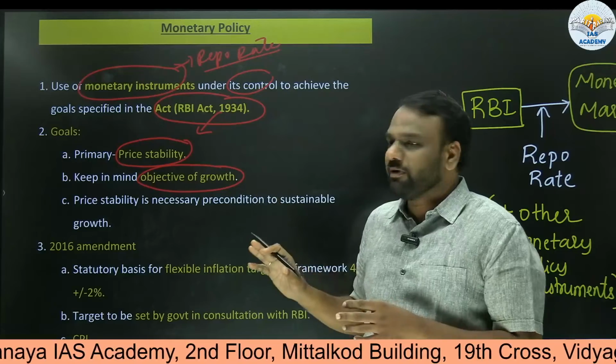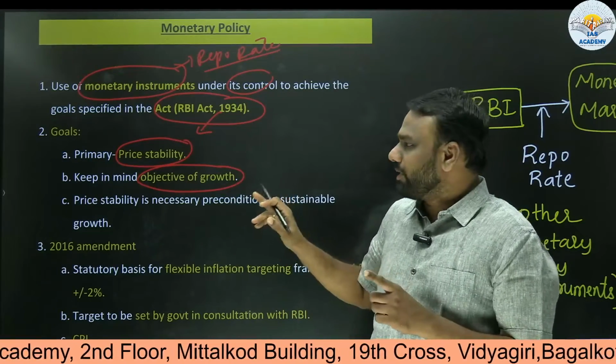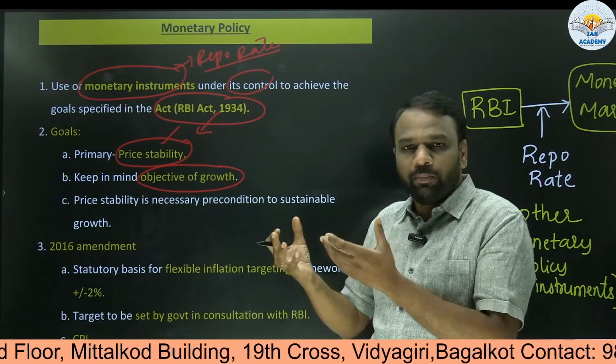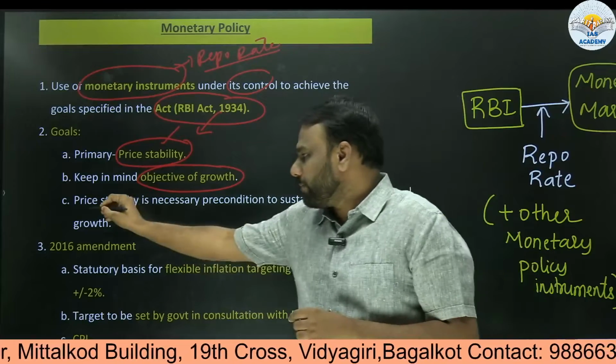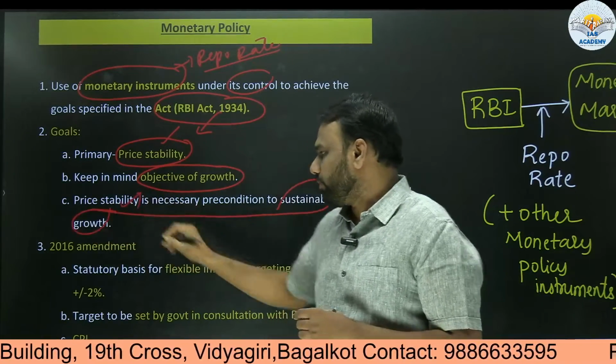But when there is a conflict between whether I should give priority to price stability or the objective of growth, we need to remember that the primary one is price stability. So I will accord higher importance to bringing inflation under control. That's why price stability is a necessary precondition to sustainable growth. Okay, important point.